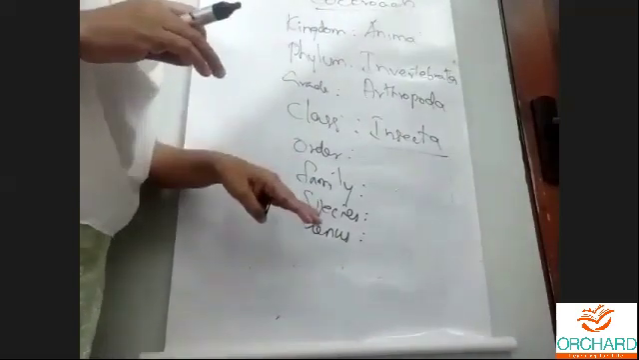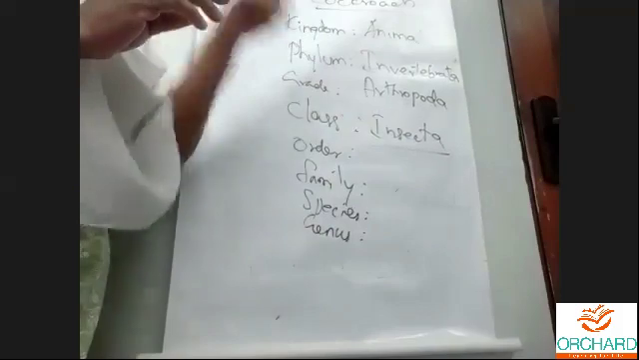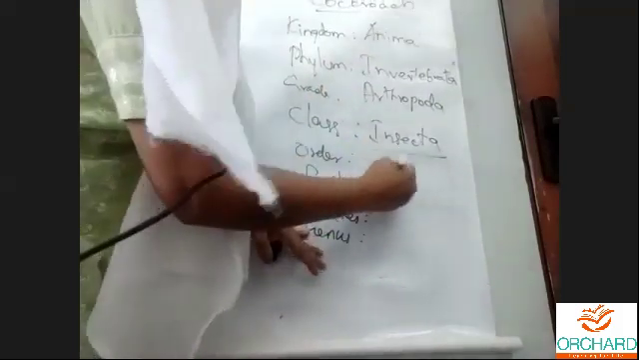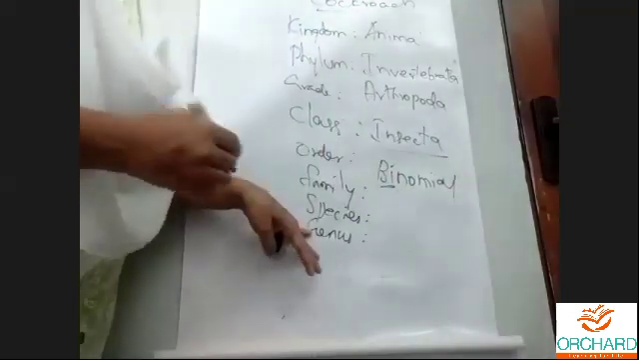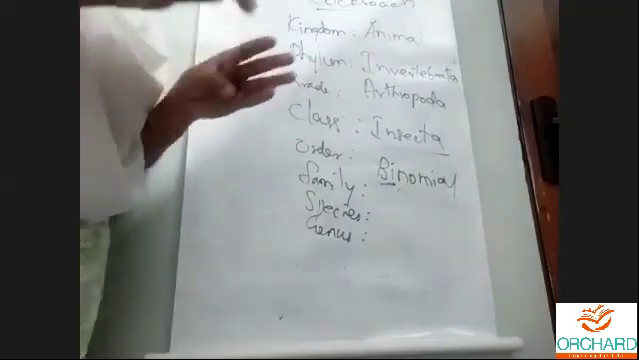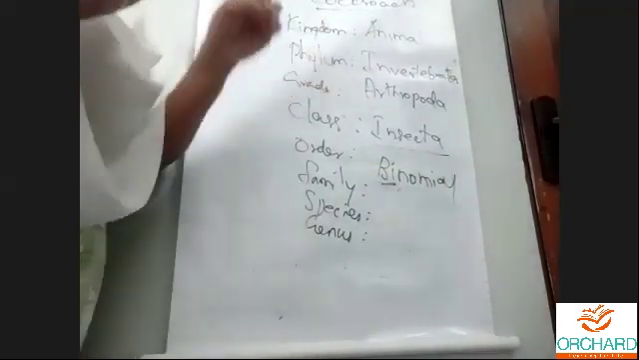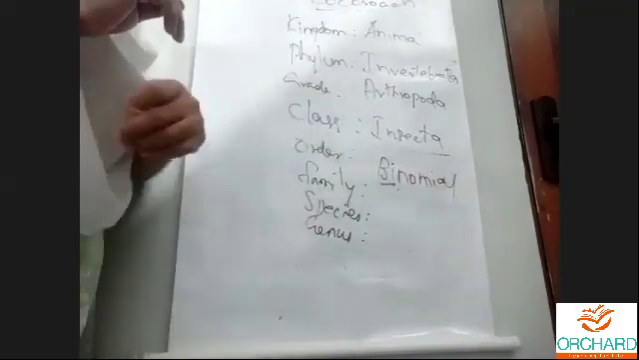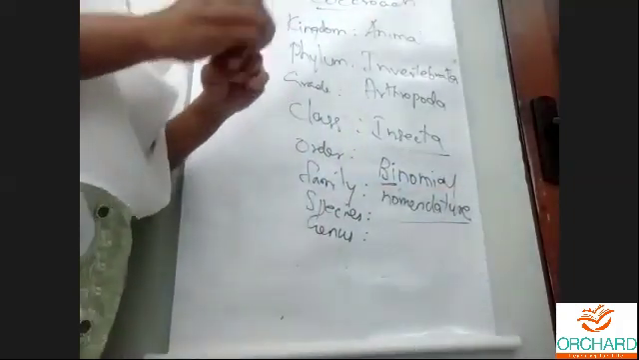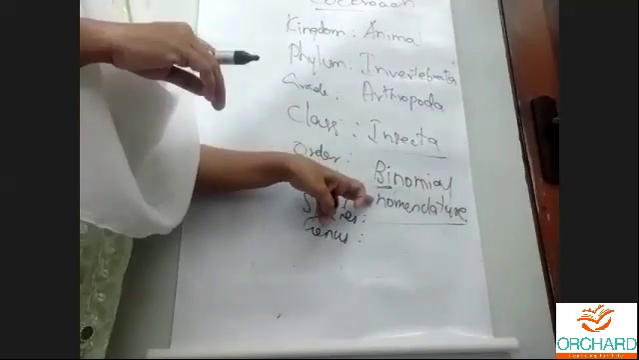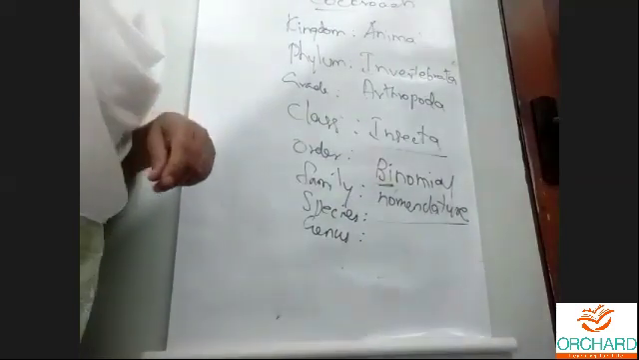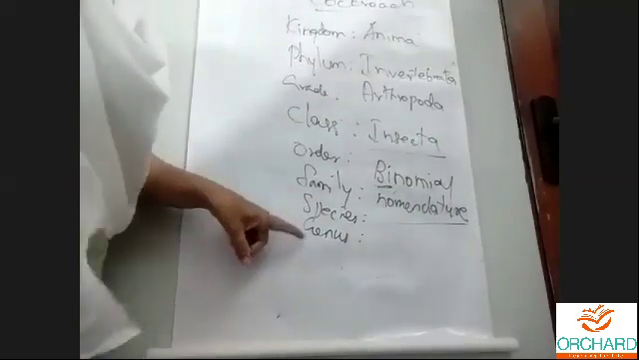Whenever we name any individual, we name it by two names. That is called binomial. Bi means two. For better understanding, for better learning of the character of an animal, we give two names. We say binomial nomenclature. Nomenclature means naming, giving names. We give two names, that is called binomial nomenclature. Got it, children? So we name it by species name and genus name.